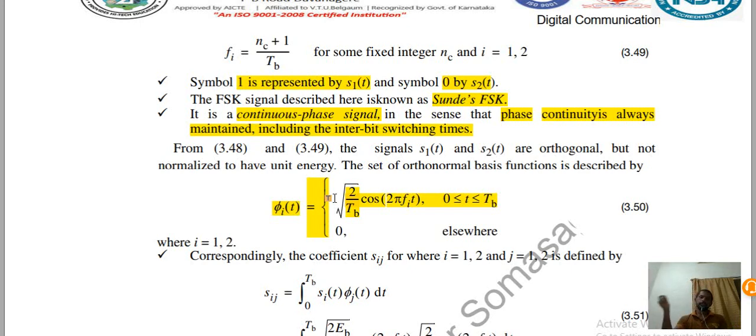Correspondingly, the signal components or the coefficients of si are called sij.